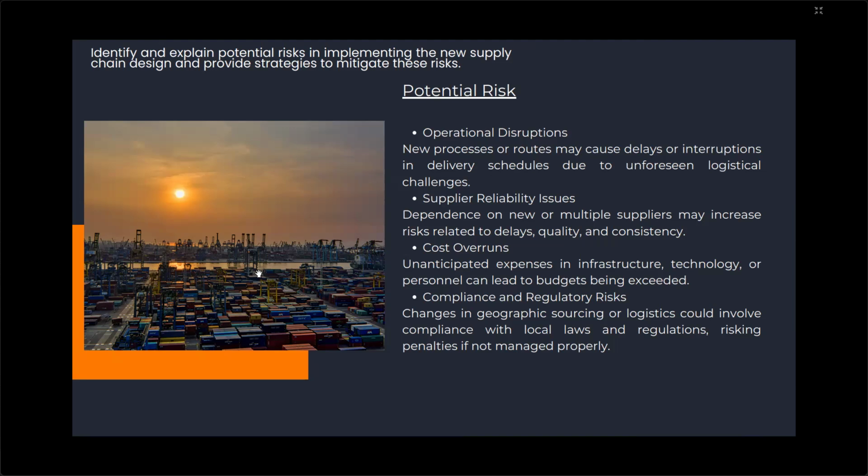And then supplier reliability issue. Dependence on new or multiple suppliers may increase risk related to delay, quality, and consistency. And then cost overruns. Unanticipated expense in infrastructure, technology, and personnel can lead to the budget being exceeded. Compliance and regulatory risk. Based on the geographic sourcing, logistics could involve compliance with local law and regulation, risking penalty if not managed properly.